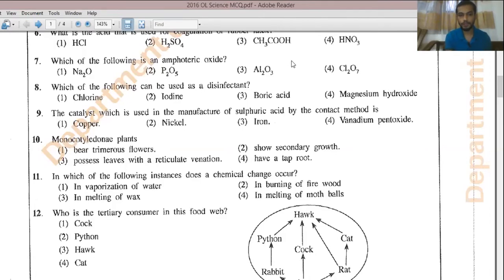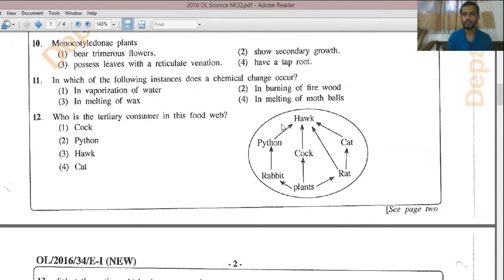Question number 12. See, who is the tertiary consumer in this food web? They have given a food web like this. See there, the plant will be the producer here. Mostly we say green color plants are the producers. Starting with the producer, we get rabbits.